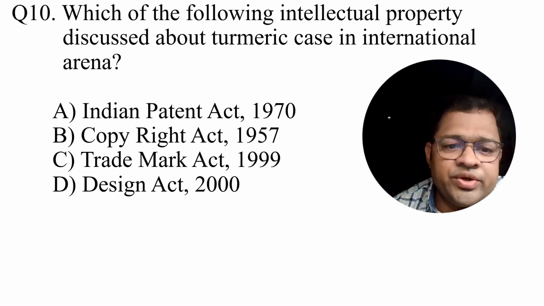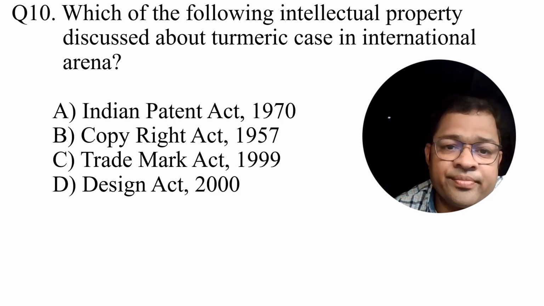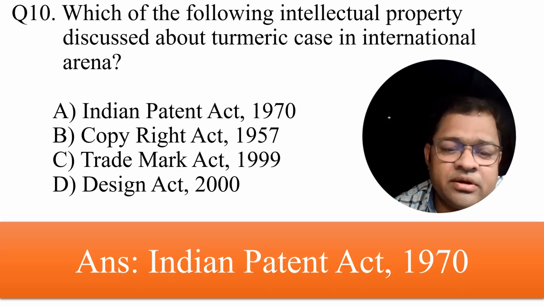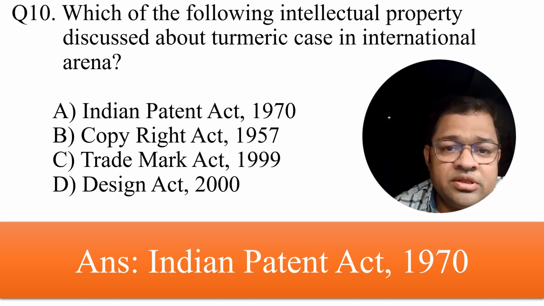The last question in today's series is, which of the following intellectual properties discusses the turmeric case in the international arena? That is the Indian Patent Act 1970, because previously turmeric was claimed by the USA as their own product.